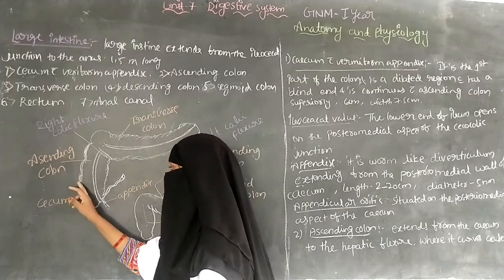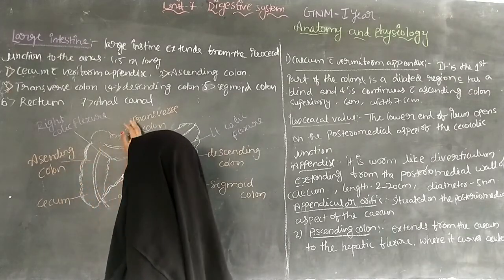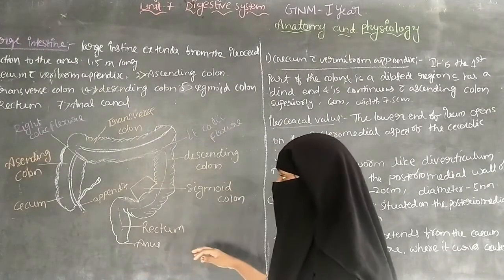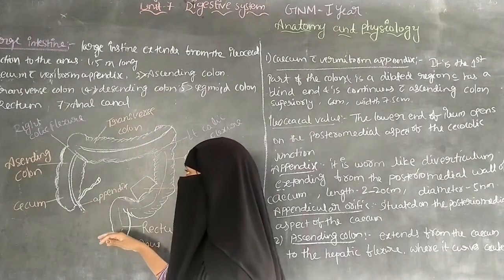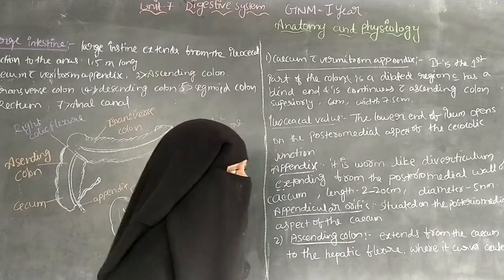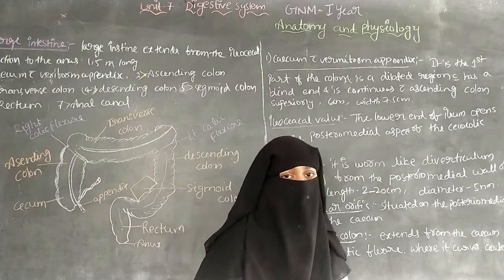So the ascending colon starts from the cecum and continues as the transverse colon. The length of the ascending colon is 12.5 centimeters.